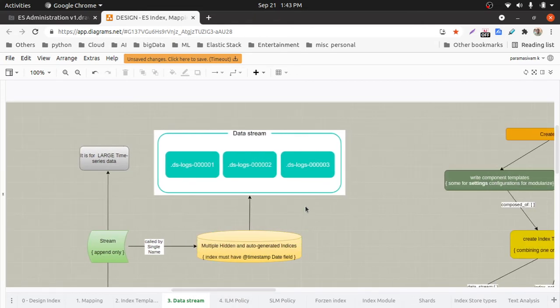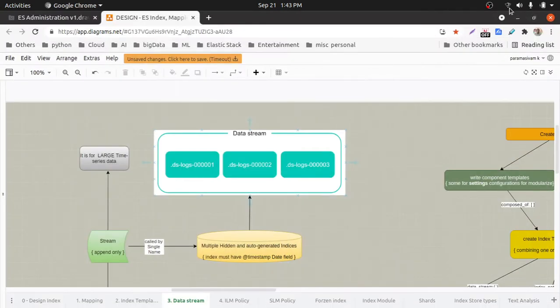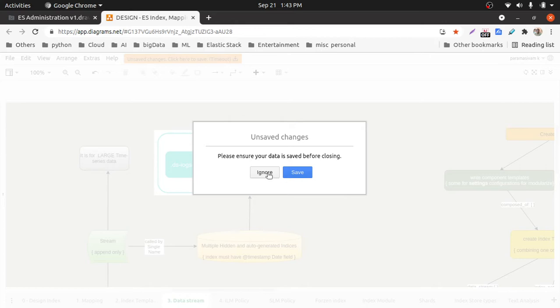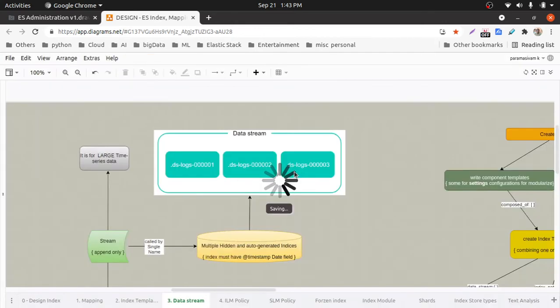The advantage is that we can have more than one index, and we do not need to create an alias. Otherwise I would have to create an alias. Using data streams, I can have a single name for both reading and writing, but internally it will route. So this is how a data stream is backed by many indices. Reading happens in parallel, and writing is allowed only on the most recent index.